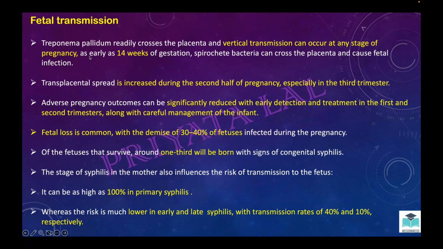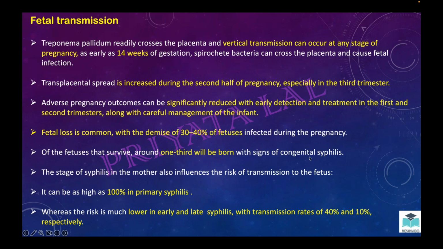Okay, spirochete can enter the placenta and cause fetal infection. Transplacental spread increases in the second half of pregnancy, especially the third trimester. Apart from this, fetal loss is common, with the demise of 30 to 40% of the infected fetuses during pregnancy. Of those who survive, one third will be born with signs of congenital syphilis.